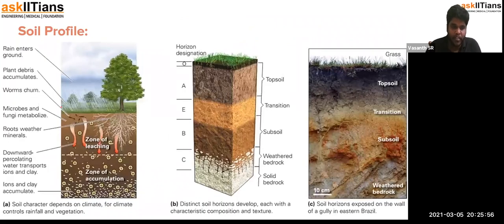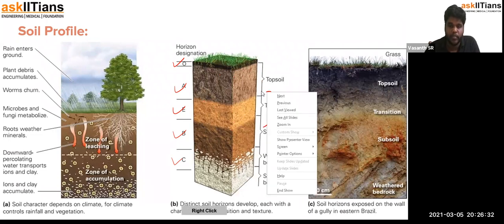So here, if we take a section of the soil, there are O horizon, A horizon, E horizon, B horizon, C horizon. So the O is nothing but the organic material, which will be like dead leaf and dead plant and fecal matter of organisms. And then the topsoil, which will be soil combined with humus. So you can see. And then the next one is the transition, where it is getting combined with organic material, it is getting completely broken down. It is getting converted. The subsoil is converted to topsoil. Okay, that is possible.